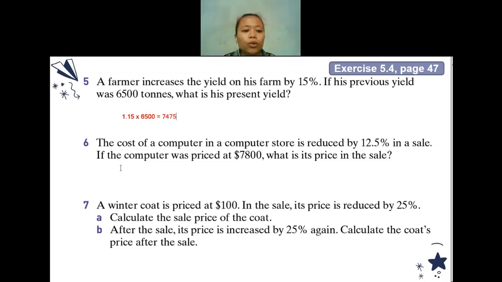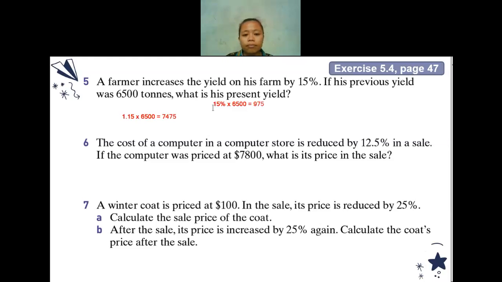Is there anyone who has any difficulties or is getting confused here? If you want to use the previous method, it's also okay. So it means we have to find 15% out of 6,500. How much is it? If 15% of 6,500, it will be how much? The answer will be the same later on. Just wanting to show all of you that this method or the previous method will have the same final answer.